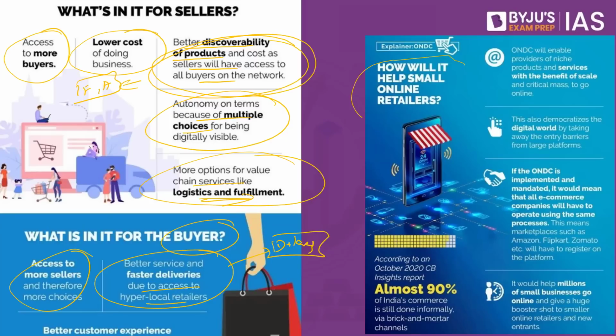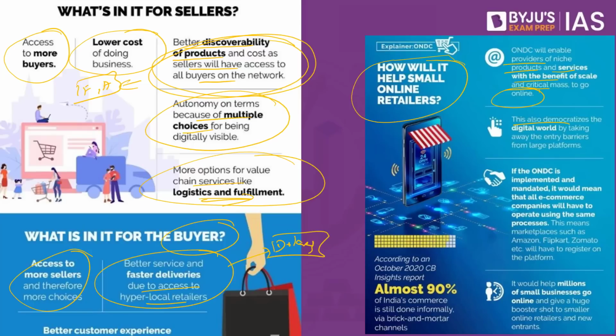How will it help the small online retailers? ONDC will enable providers of niche products and services with the benefit of scale and critical mass to go online. These people who were skeptical, these people who did not go online, now have the provision to go online because they need not pay huge commissions to Flipkart or Amazon, because this is a platform that is being created by the government.